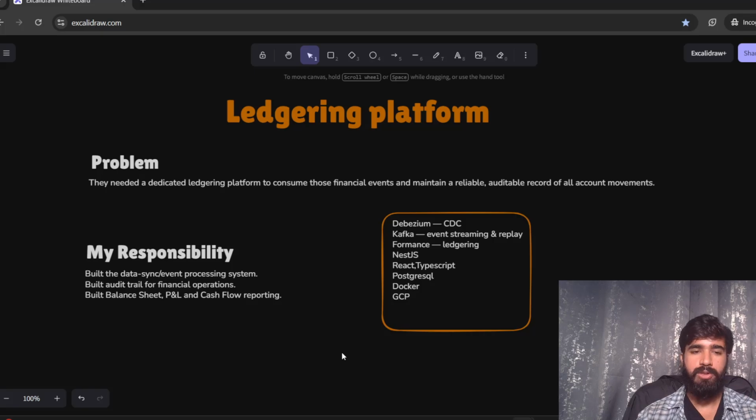So my responsibility in that was data sync. We needed to read that data from their database into our system, and we used Debezium for that. The reason was very simple. We didn't want to give the client one more thing to maintain just to send the data, and Debezium was very good for that. It reads the data at a low level, on the table level. If any changes happen to the table, it will send the data exactly as it is into our system.